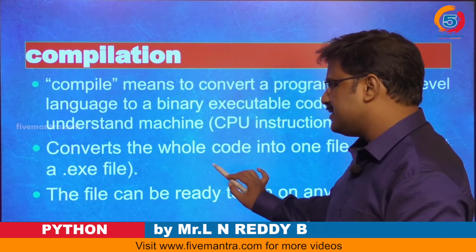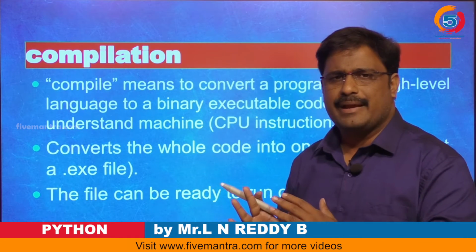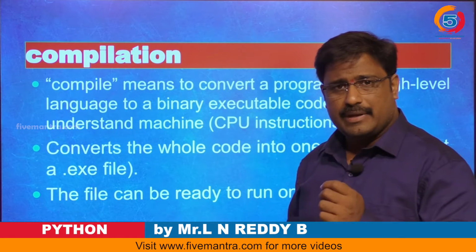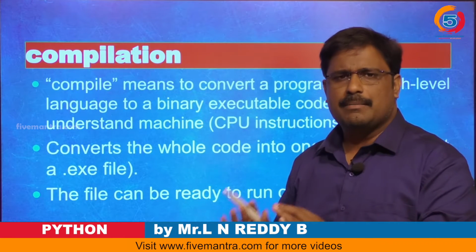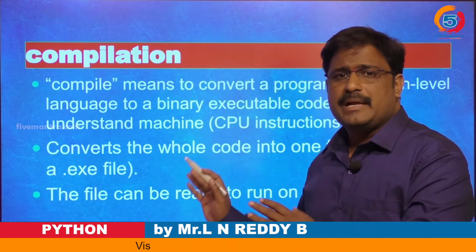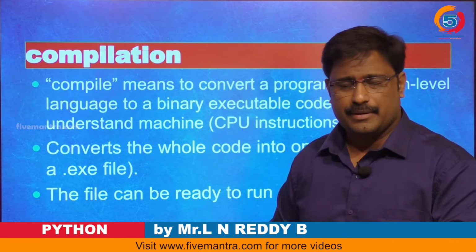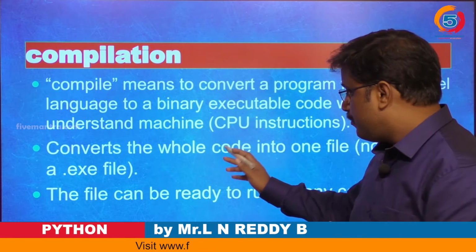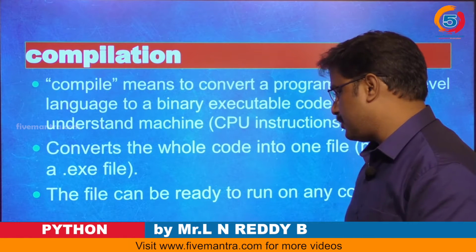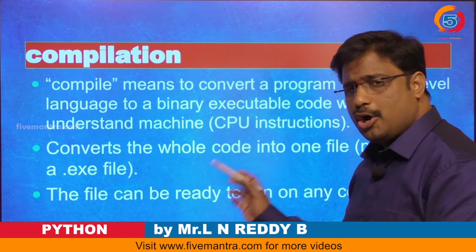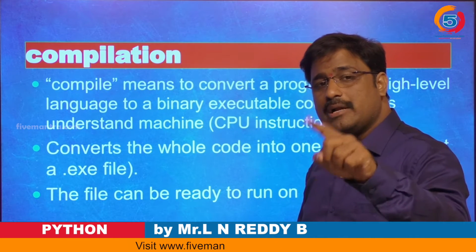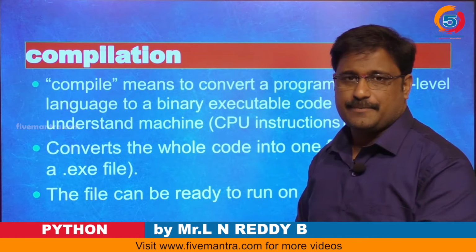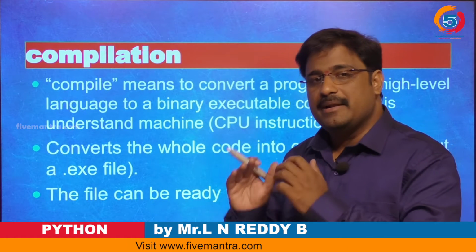But for now, just understand that the compiler is used to generate machine understandable code. Whatever executable file code we have, all of it is made with the help of the compiler only. It is compiled and converted into your application, right? In our operating system we have so many applications, and all of them follow this compilation process, and this file can run on any operating system, meaning that application we call a machine independent application. If that application only runs on a particular operating system, we call that a machine dependent application.